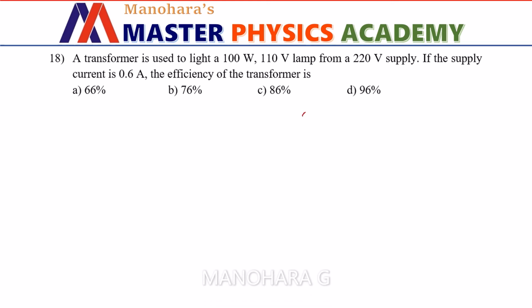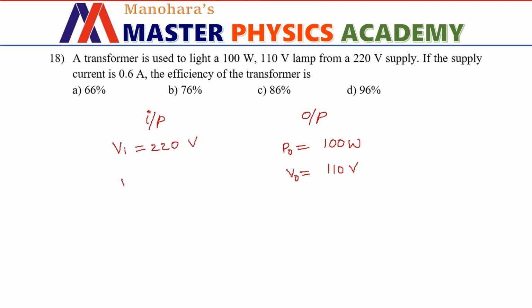So let us mark output of the transformer and the input of the transformer separately. So it is given that a bulb is connected in the output which requires 100 watts of power and its voltage rating is 110 volts. That means output power of the transformer is 100 watt and output voltage of the transformer is 110 volts. And in the input section we have 220 volts and current equal to 0.6 ampere.